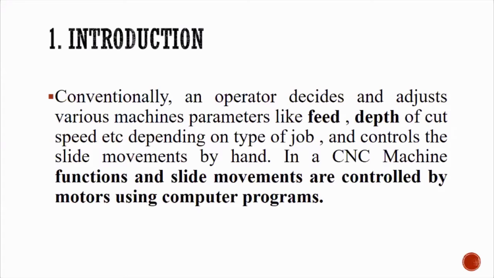Introduction. In all the operations that we did earlier, it may be milling or lathe operation, we feed the workpiece, we give the depth of cut, and we decide the speed. For example, there are 3 parameters in manufacturing: feed, speed, and depth of cut. What are the 3 parameters of the manufacturing process? Speed, feed, and depth of cut, right? These 3 parameters are controlled by the operator.